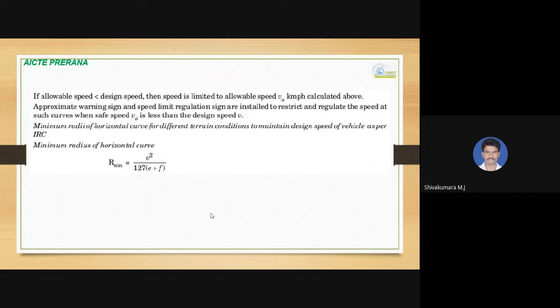An appropriate warning signpost and a speed limit regulation sign are installed to restrict and regulate the speed at such curves. The minimum radius of a horizontal curve for different terrain conditions to maintain the design speed of vehicles as per IRC can be calculated as R minimum equals V square divided by 127 into E plus F.